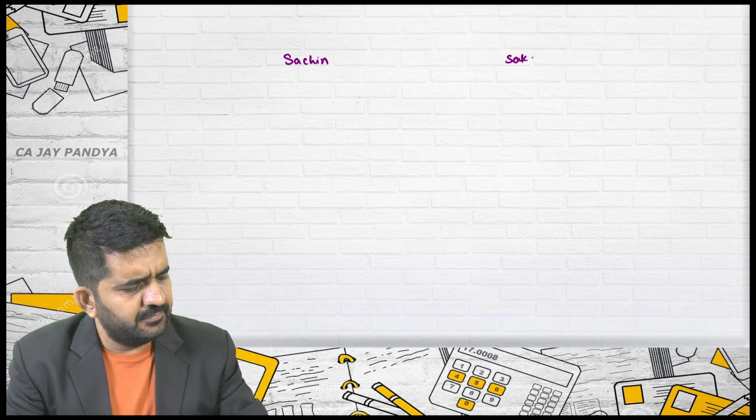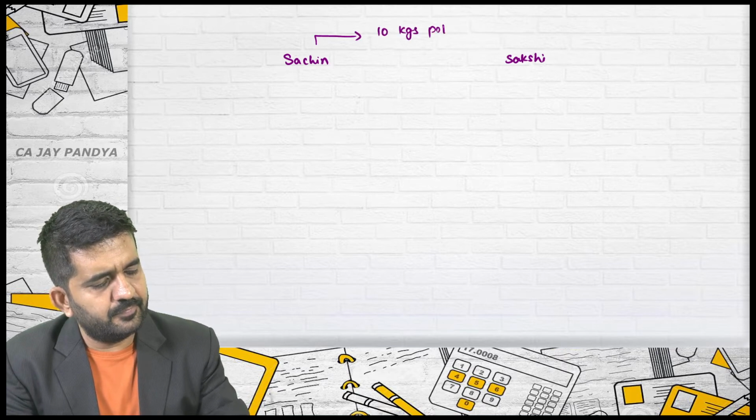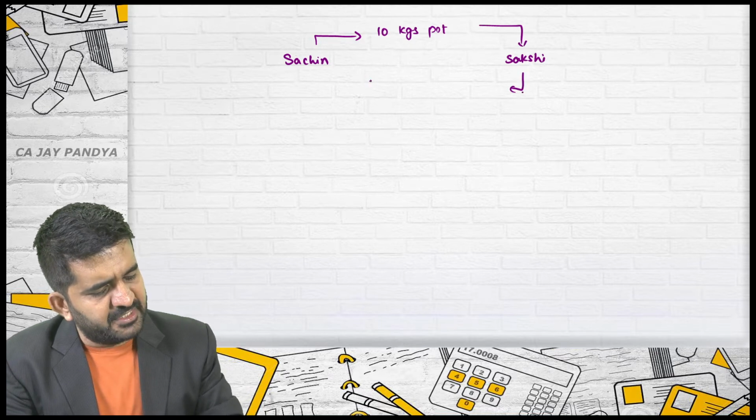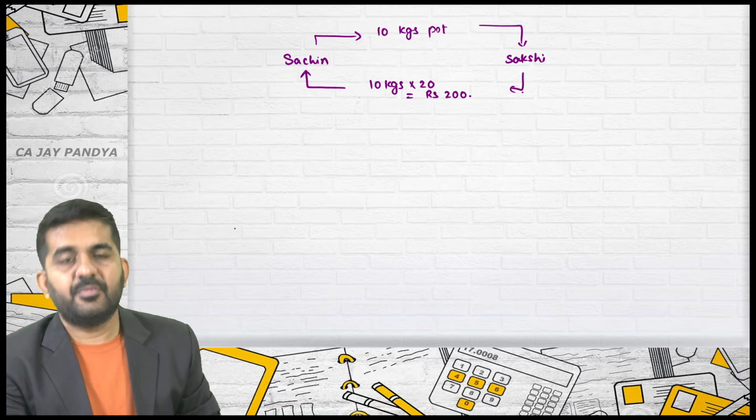I am writing again a contract. Sachin, Sakshi. Sachin will be giving 10 kgs of potatoes. Sakshi will be paying rupees 20 per kg, that is nothing but rupees 200.